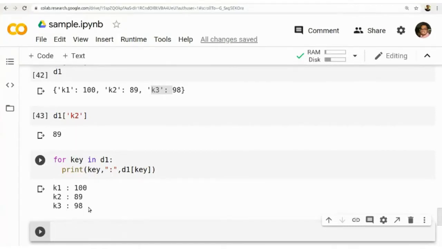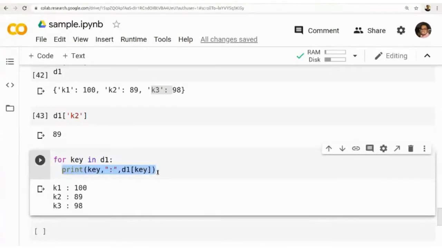Okay, this is how you can create a dictionary in Python, and it has many uses when you are counting something, counting some particular classes, class labels. You can say this class has this many elements, this class has this many elements. Like that, you can use a dictionary in many applications.